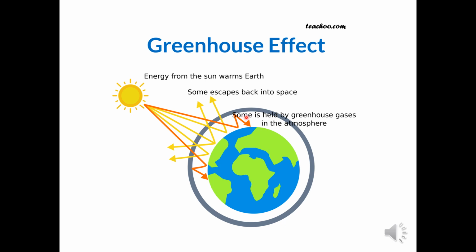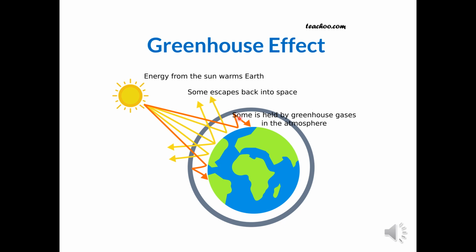The presence of carbon dioxide and methane is very essential, because during night, due to the presence of these gases, the temperature of the earth doesn't become zero, or it won't freeze.